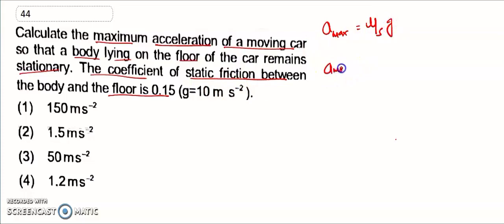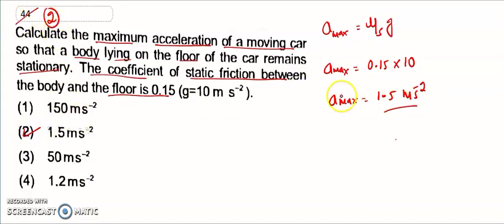That is 0.15 into 10, so the maximum acceleration is equal to 1.5 meter per second square. Option second is the right answer for 44.